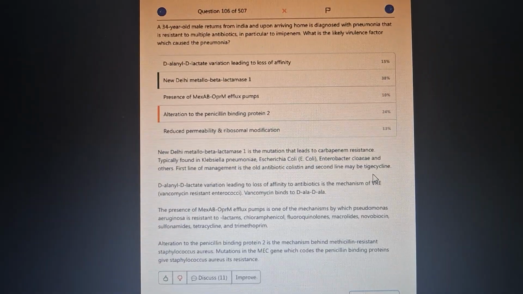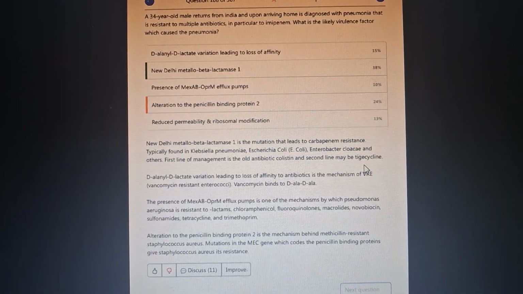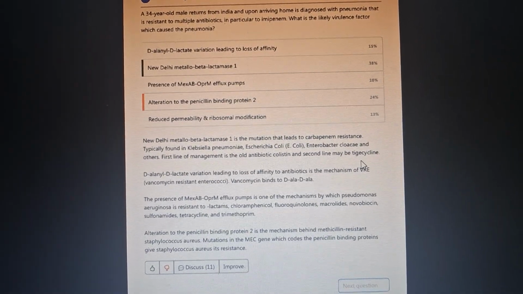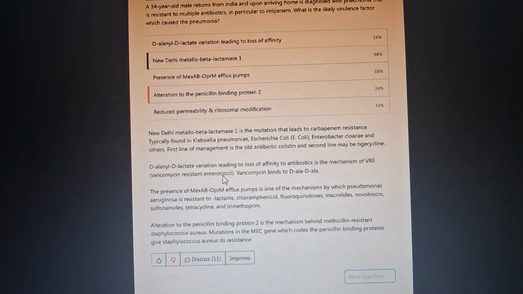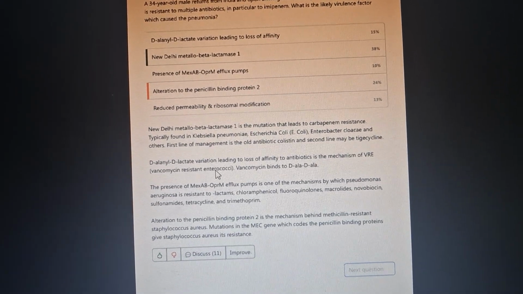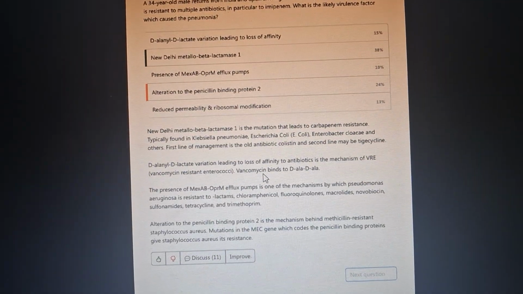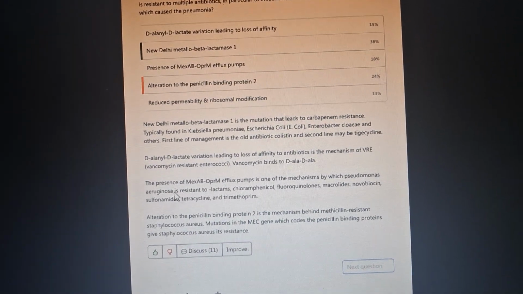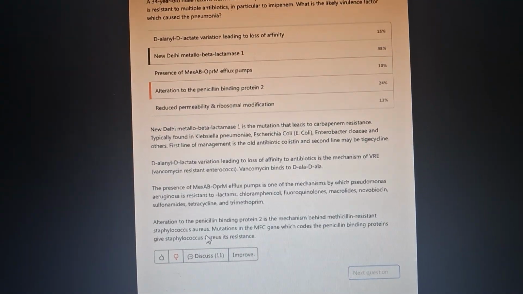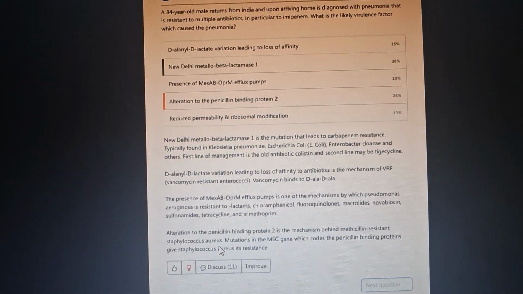Okay. D-alanine D-lactate alteration leading to loss of affinity to antibiotics is the mechanism of vancomycin resistant enterococci, because vancomycin binds to D-Ala-D-Ala. Okay, next is this stuff, it will not come into the exam, but let us just go through it.